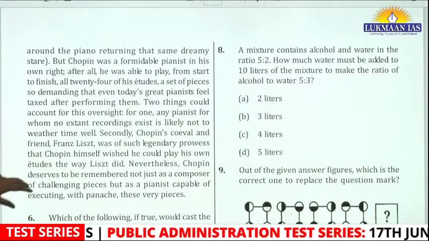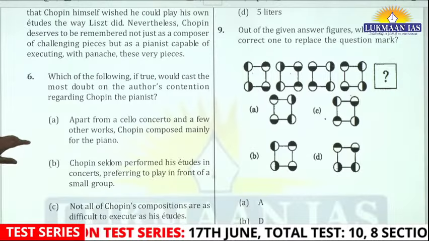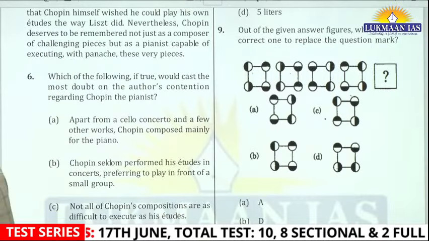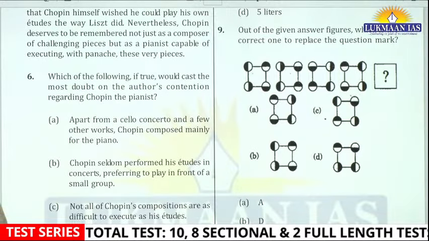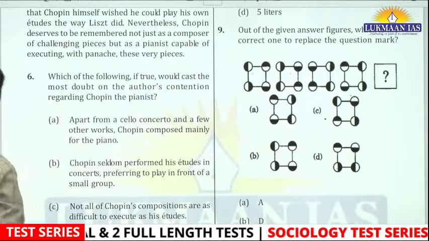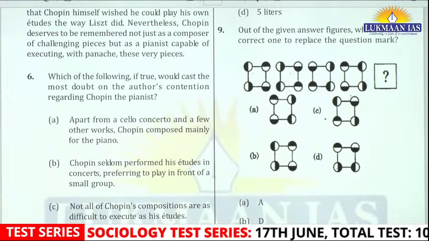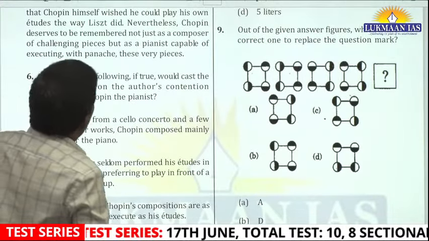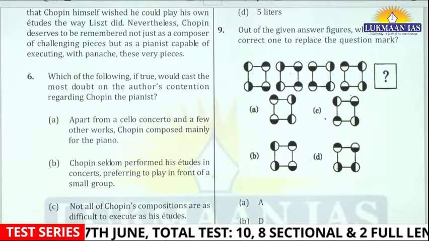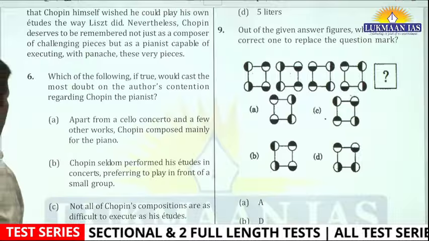Now, if you have understood this, the last line says Chopin deserved to be remembered not just as a composer of challenging pieces, but as a pianist capable of executing with panache these very pieces. Now the question will come naturally: which of the following, if true, would cast the most doubt on the author's contention regarding Chopin the pianist?